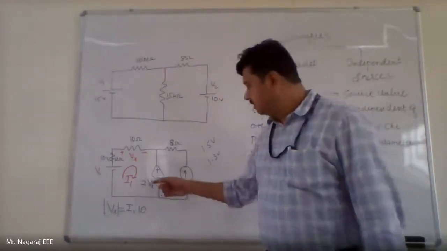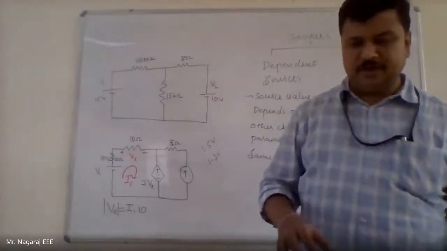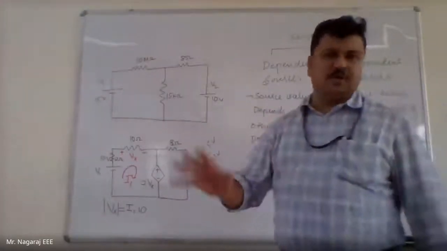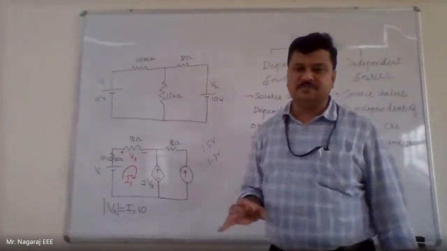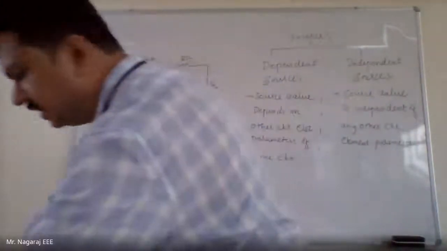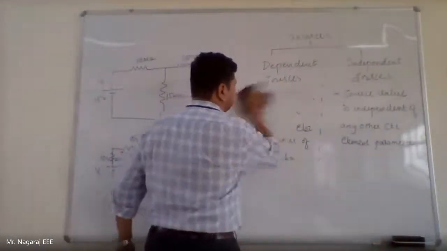Then where do these dependent sources come across? Dependent sources come across at every walk of our electrical life. I will show you a simple circuit. Now we can realize a dependent source.